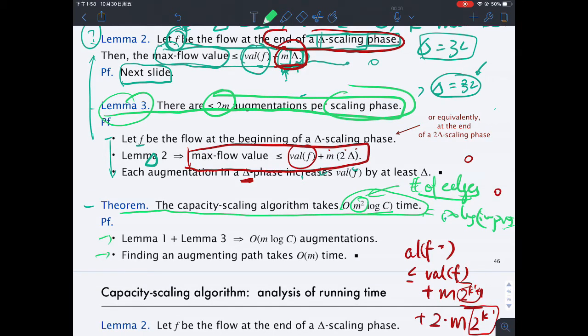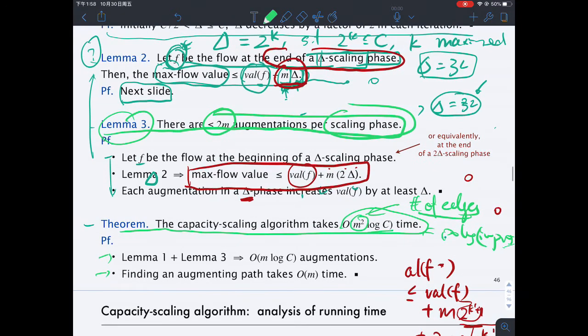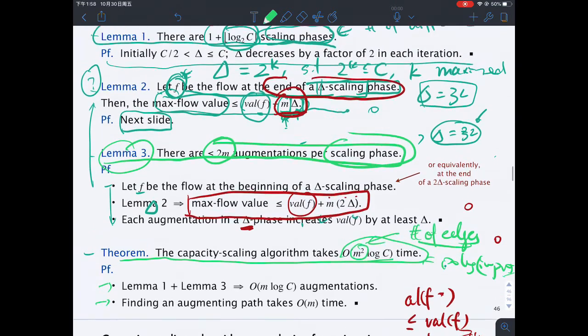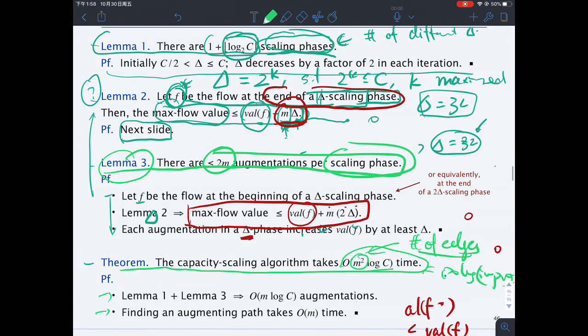Now it's really just the invocation of the lemmas we have so far. The total number of scaling phases is log C, and for each of the scaling phases we have m augmentations.